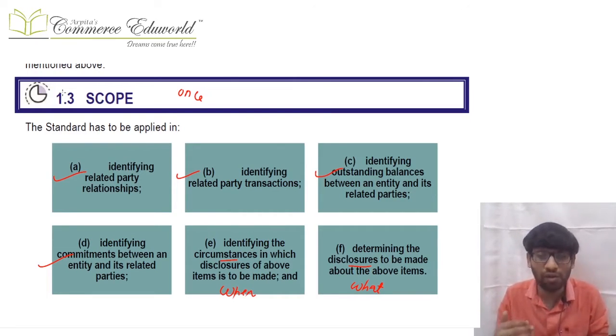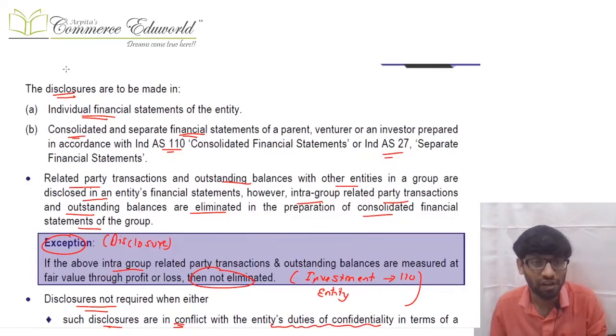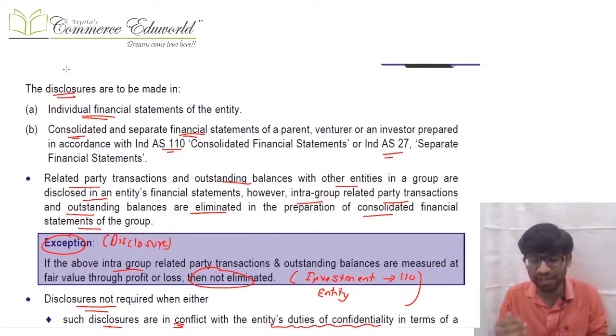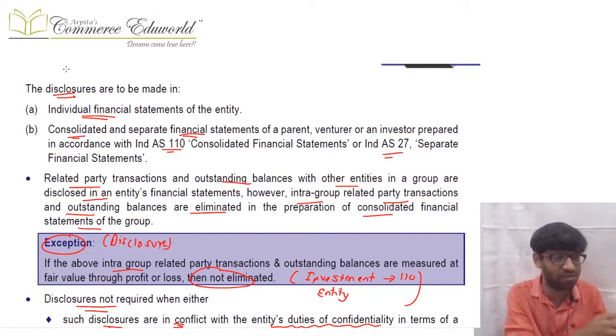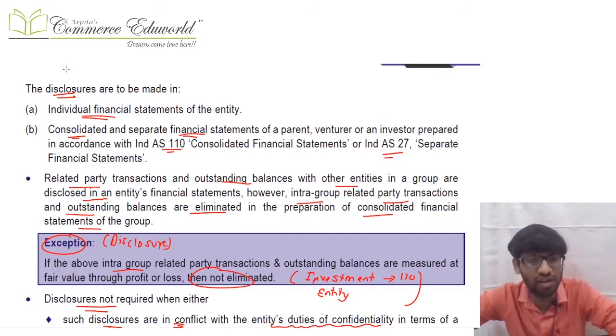Next, if we are required to disclose, the next that comes is what we need to disclose, determining the disclosures. That all will be discussed in this standard. Further, disclosures have to be made in individual financial statements, or in consolidated financial statements, or separate financial statements. So if you are making individual financial statements, disclosures are required. If you are making consolidated financial statements, disclosures are required. If you are making separate financial statements, disclosures are required. Meanings of consolidated financial statements, separate financial statements and individual financial statements are discussed in detail in their respective standards.